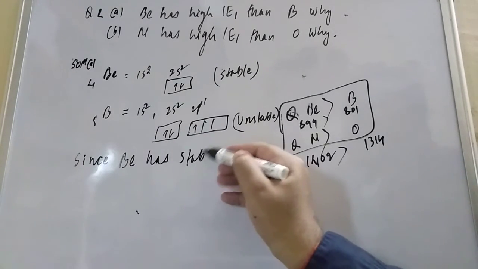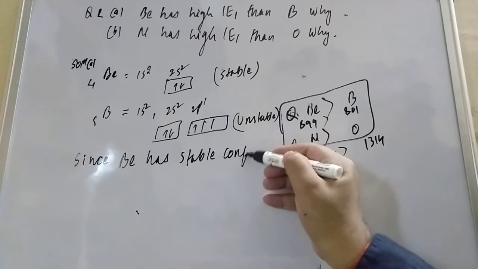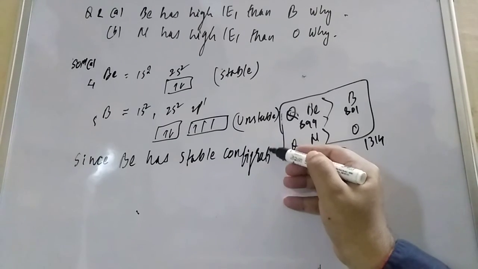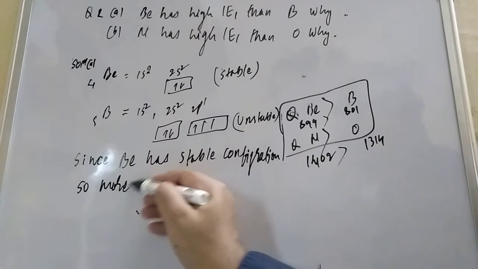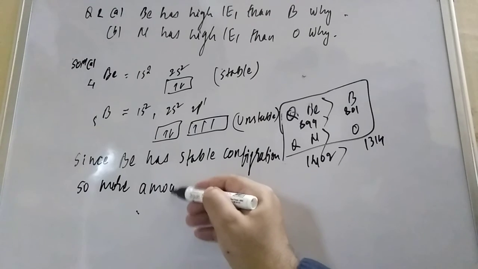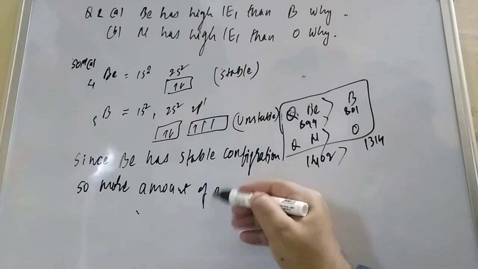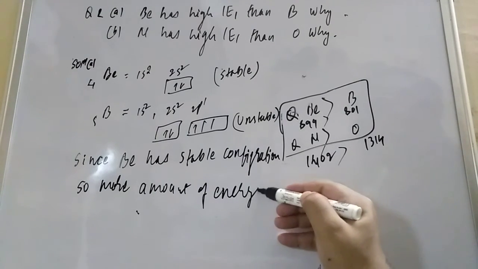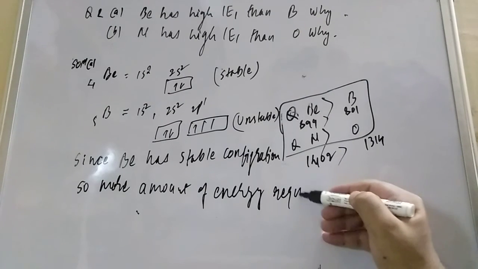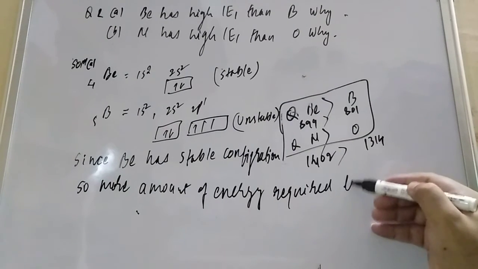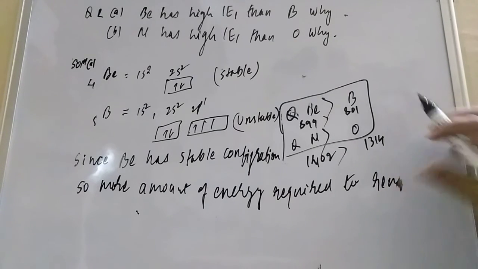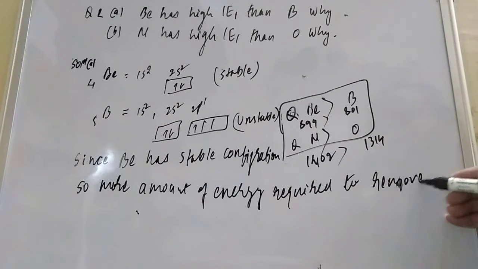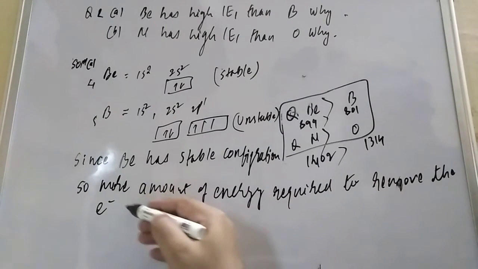So the rule is saying: since beryllium has a stable configuration, more amount of energy is required to remove the electron.